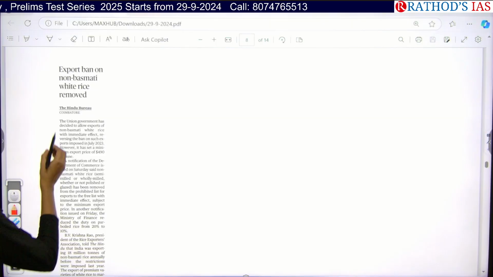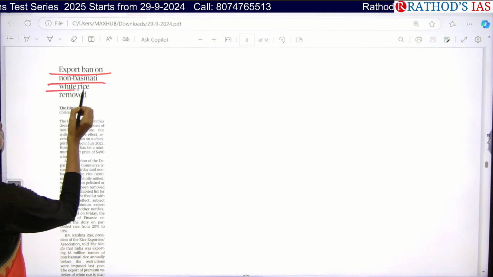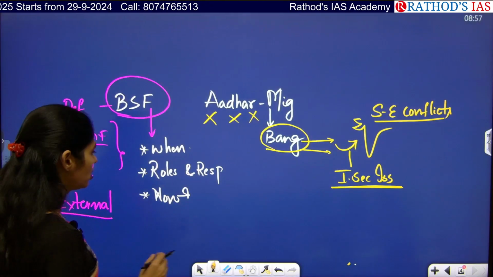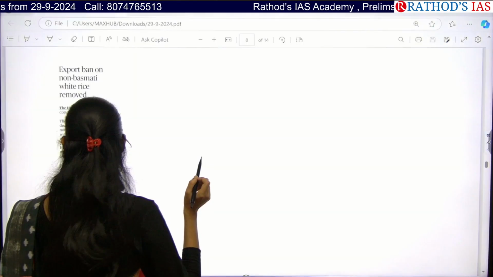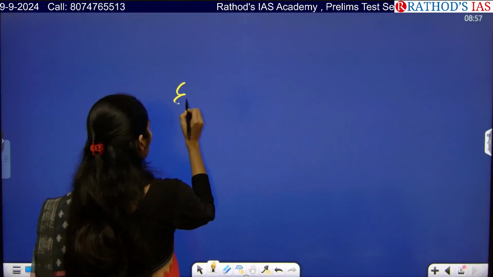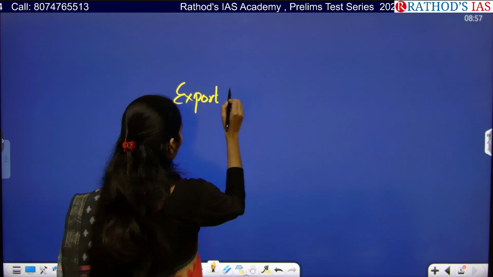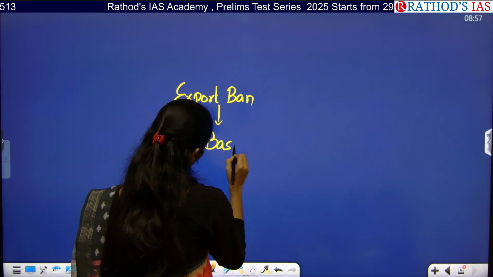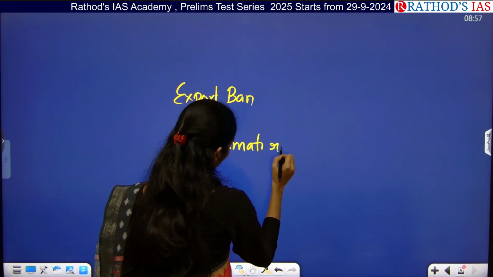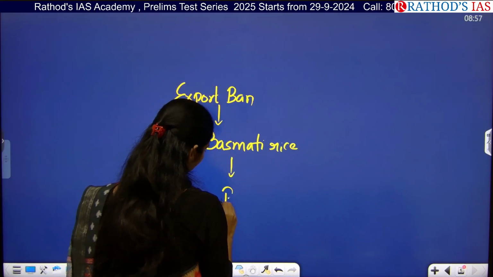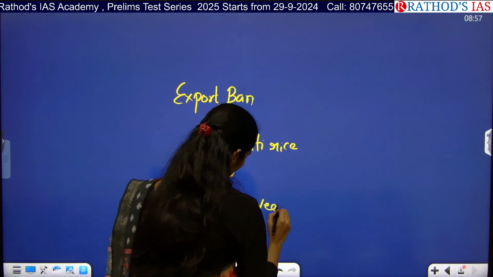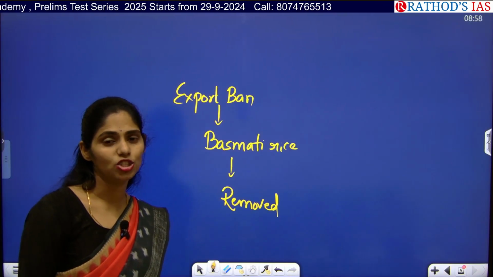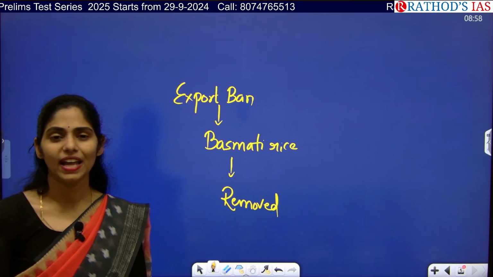And see this very important article: export ban on non-basmati white rice removed. Okay, so this article is talking about export ban, not export duty. Export ban on rice. So now it has been removed. So this article is saying that till now we had a ban on export of rice to other countries. So now this export ban has been removed.